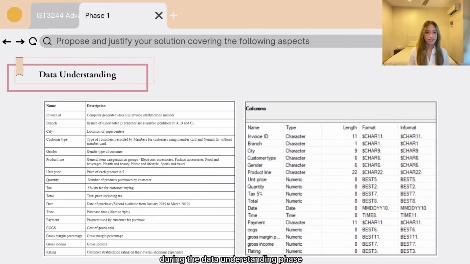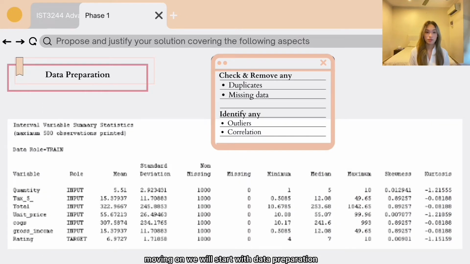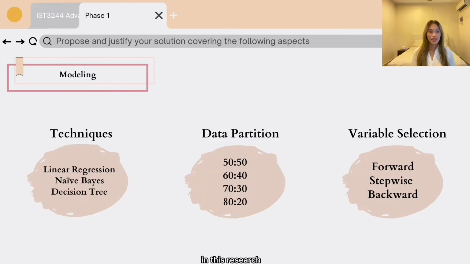During the data understanding phase, we know that the dataset is one of the historical sales of a Myanmar supermarket company which has been recorded in 3 different branches for 3 months. Moving on, we will start with data preparation. During data pre-processing, we will check for any duplicated or missing values to be removed, and outliers and correlation between data will be identified. In this research, we will be comparing different models by using linear regression, decision tree, and naive Bayes.